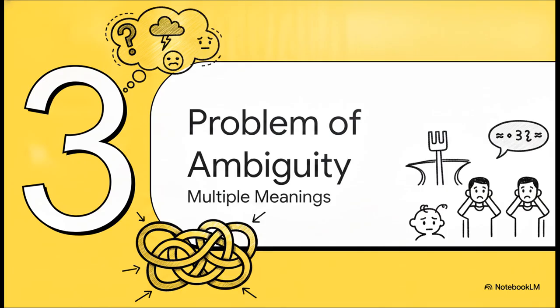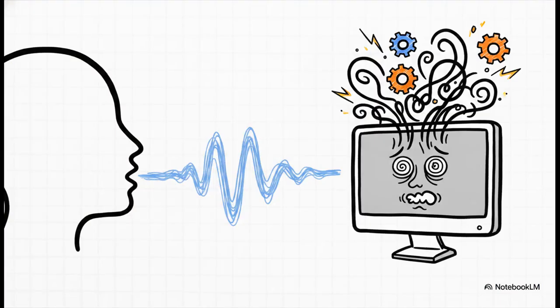That naturally leads us to Section 3, the problem of ambiguity, multiple meanings. Consider this tiny sentence. "I made her duck." For us, the meaning is probably perfectly clear depending on the context of our conversation. But for a computer, it is an absolute processing nightmare. A computer parsing this raw text sees multiple competing structural possibilities all at once.